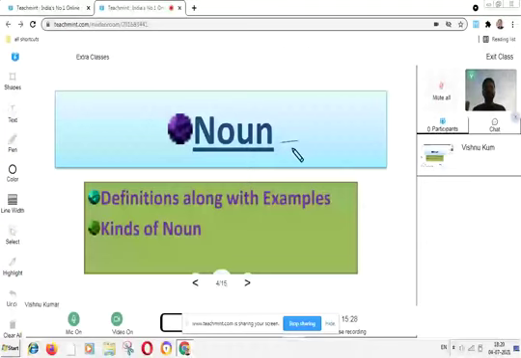All right. If we are talking about the kinds of noun, there are five kinds of noun, or noun has five categories.